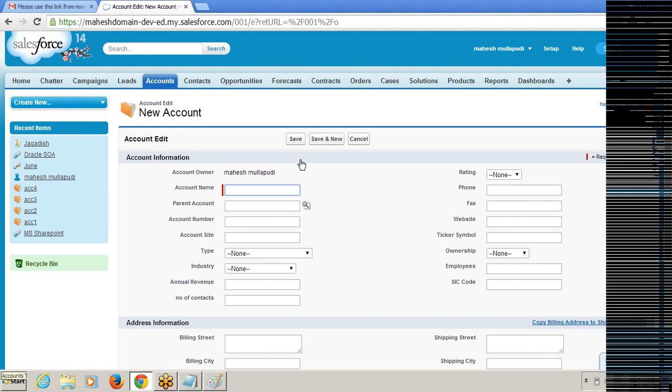Inside the object, we can see the fields. We have to give the data into the fields, and once you click on the Save button, the record will be generated and saved into the database.